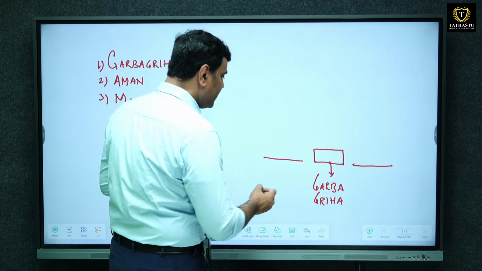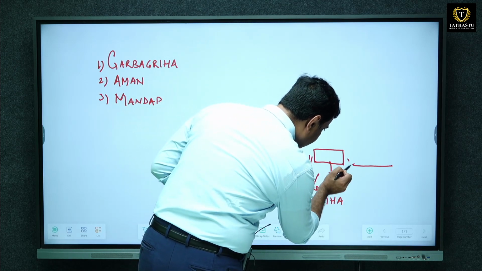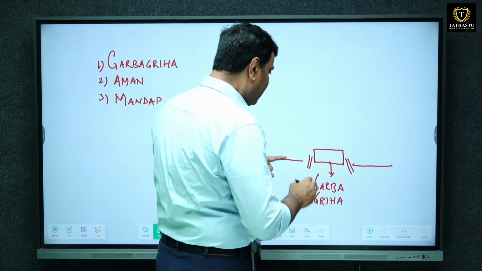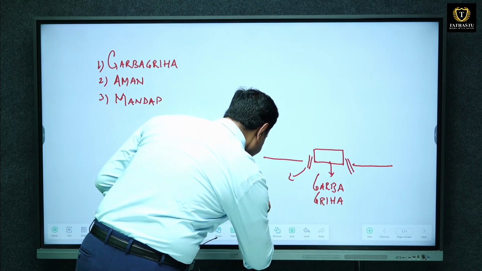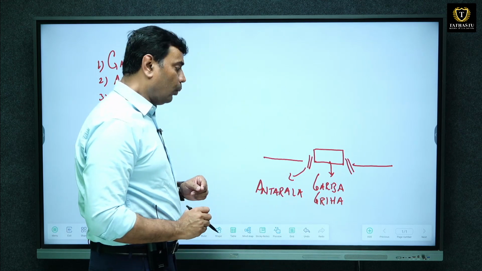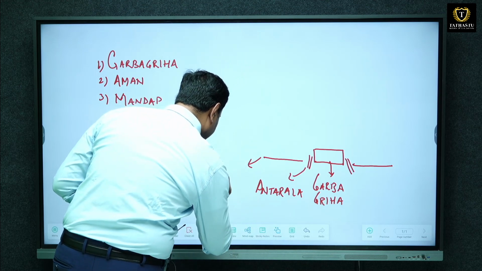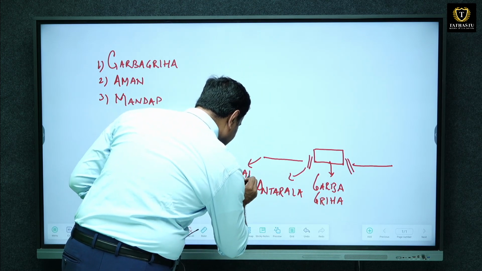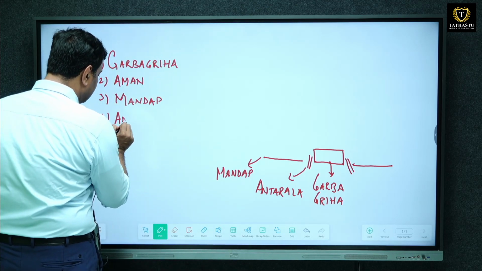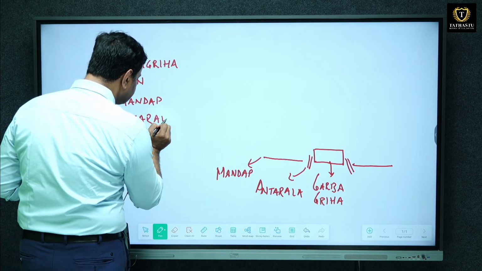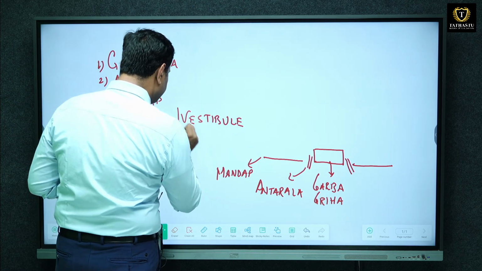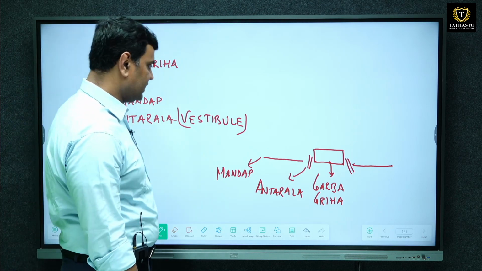Apart from this, there's a middle place between mandap and Garbhagriha, which is a connecting link between the Garbhagriha and the mandap, and this is known as Antarala. In English we call it vestibule. So this is mandap and this is Antarala. The connecting link between mandap and Garbhagriha is known as Antarala. So the fourth major term to be known is Antarala, or vestibule, which is another very important feature of temple architecture.